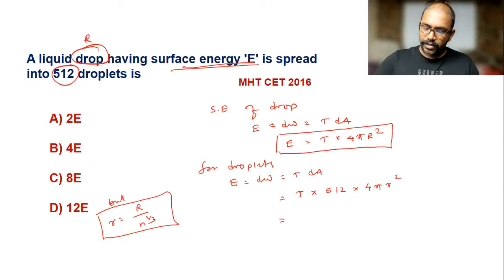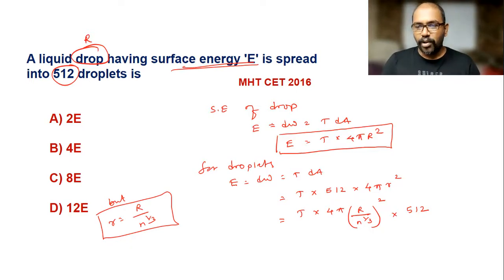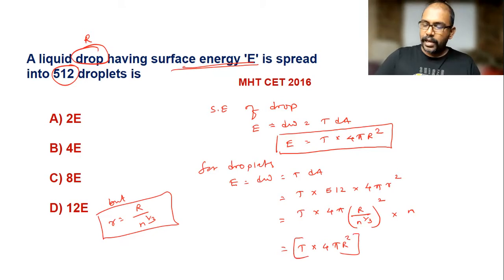So by using that, T into 4 pi, instead of small r I write capital R divided by n raised to 1 by 3, squared, into 512. Or instead of 512, I can use small n also. So I can write T into 4 pi R square, and n divided by n raised to 2 by 3, since n raised to 1 by 3 squared is n raised to 2 by 3.